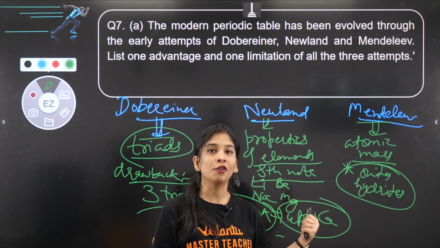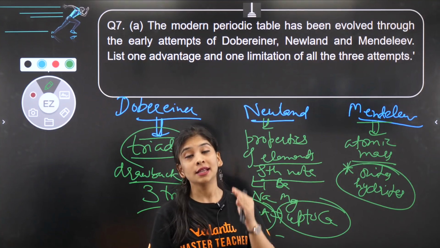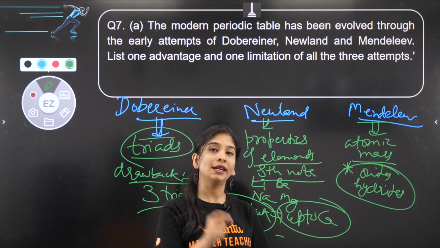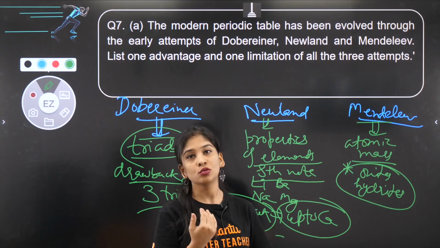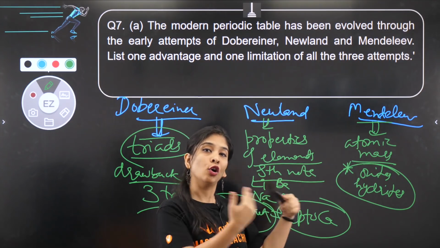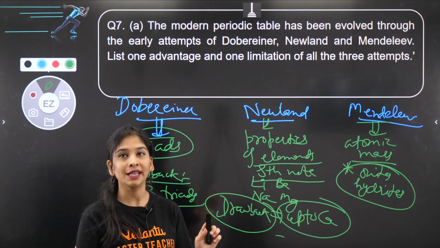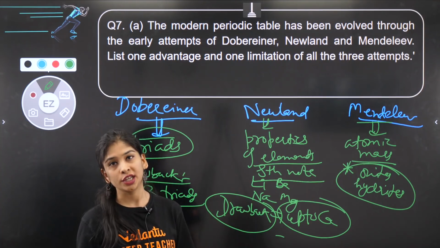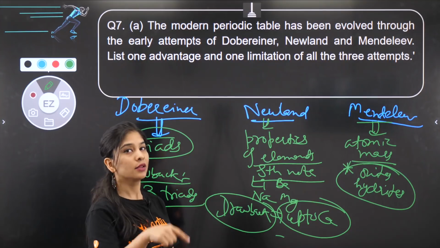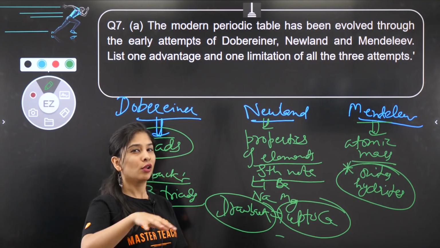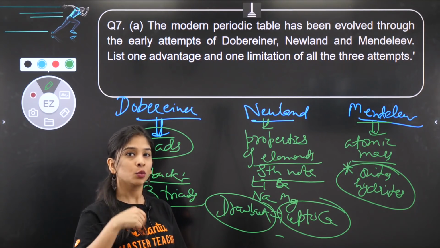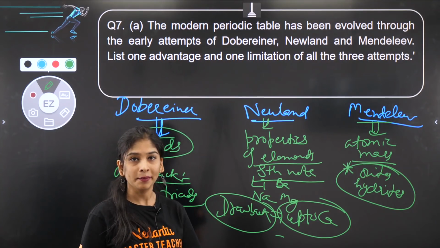So that was one drawback of Mendeleev, then who came? This is Henry Moseley, who said that the better approach is to arrange through atomic number, because that's the fundamental property of any element that is not going to change at all. ठीक है, that is what we are studying right now. That also has some other drawbacks which we are going to cover later on with time, है ना.